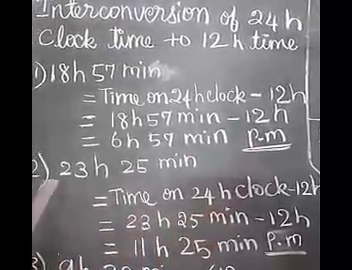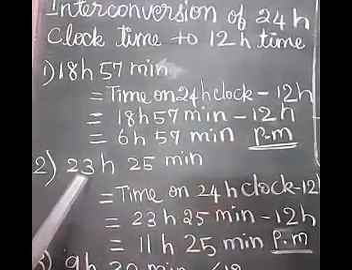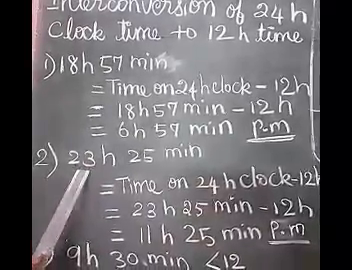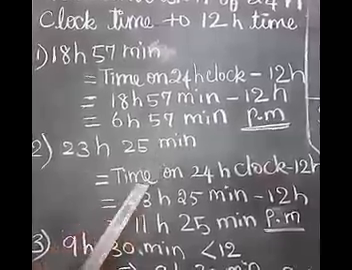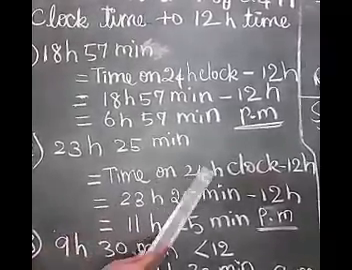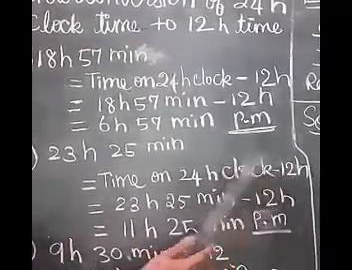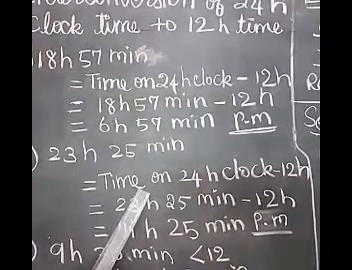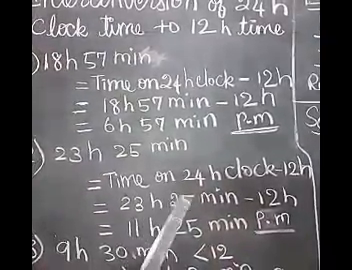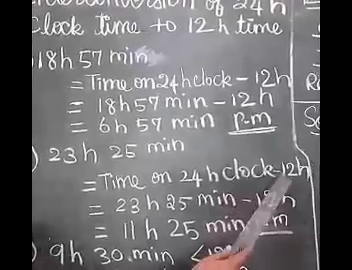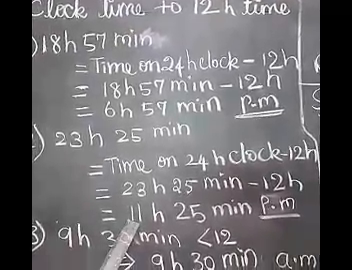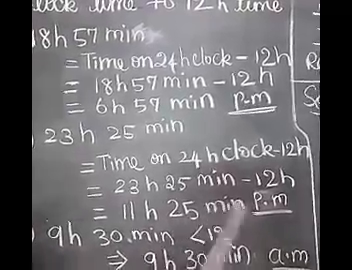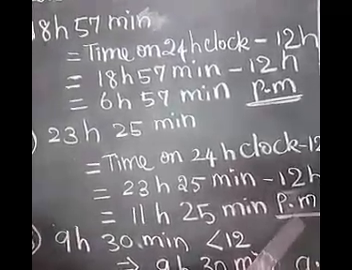And the next example, time on 24-hour clock is 23 hours 25 minutes. So you have to write the time on 24-hour clock minus 12. 23 hours 25 minutes minus 12 hours. If you subtract, you will get the answer 11 hours 25 minutes PM. You have to write PM.